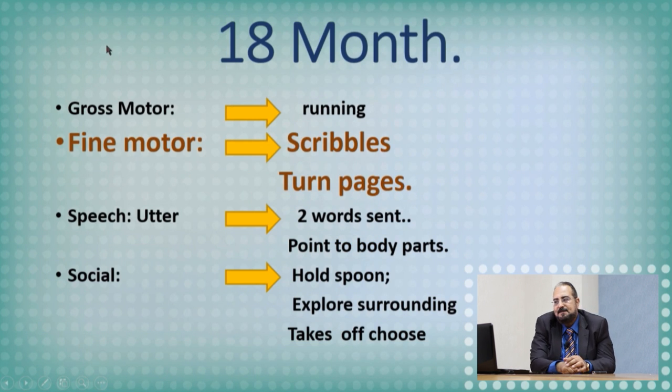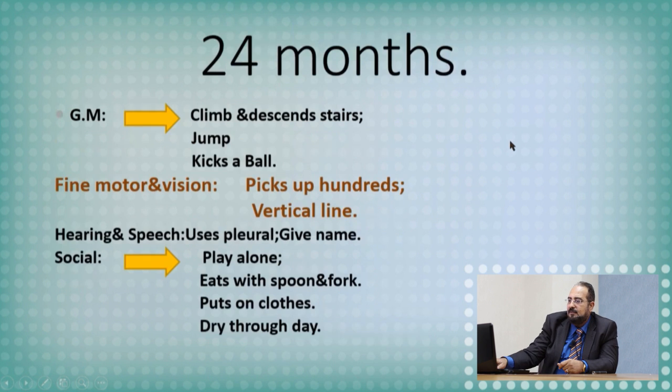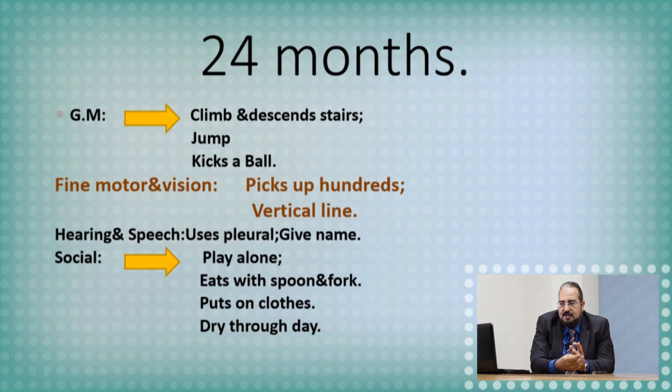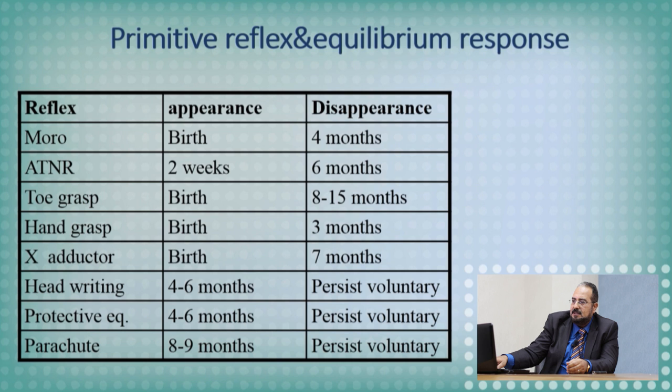At 18 months of age, the important point to remember is the fine motor is scribble and turn pages, as you remember, and the gross motor, we know, at 18 months of age he is walking and even starts running. Speech, at 18 months, he says 2-word sentences. This is reminding of what we said before. Social, he can hold the spoon, try to feed himself, as we said before in the fine motor. At 24 months of age, he can climb the stairs, try descending stairs, pick up hundreds and draw lines, whether vertical or horizontal lines.